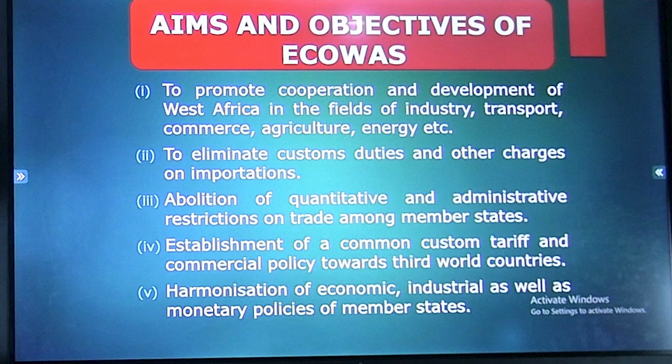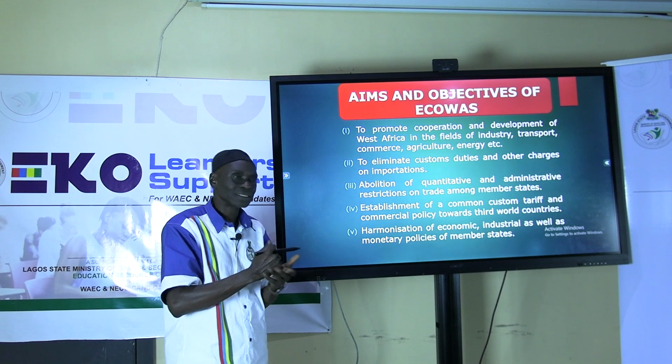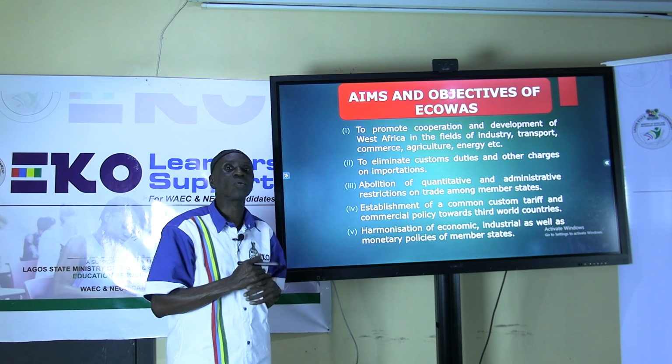One is to promote cooperation and development of West Africa in the fields of industry, transport, commerce, agriculture, energy, and so on. So that there will be cooperation to develop West Africa in these areas, ECOWAS was formed. This is the objective, number one.